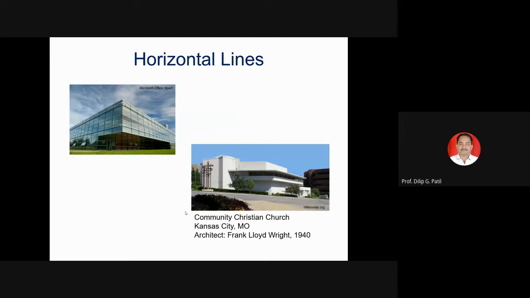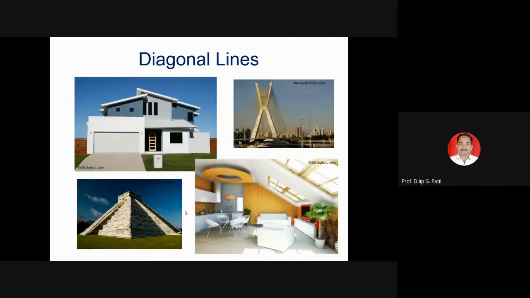Similarly, likewise, vertical lines, there may be horizontal lines. You can see with the help of these pictures. Similarly, you can see diagonal lines for the pyramid or the sloping roof of that particular bungalow.